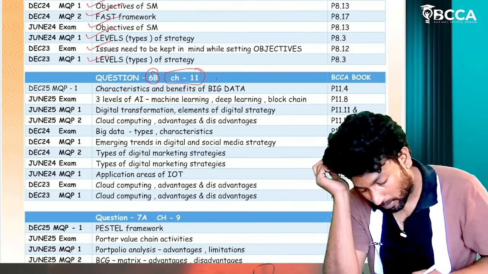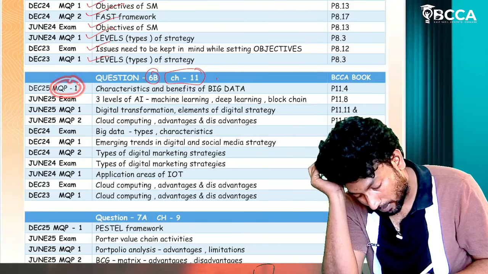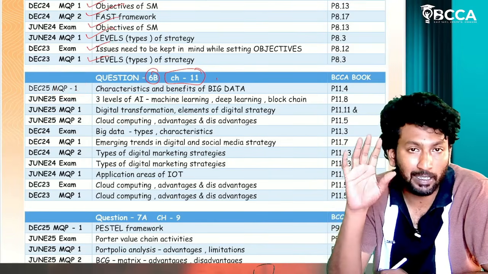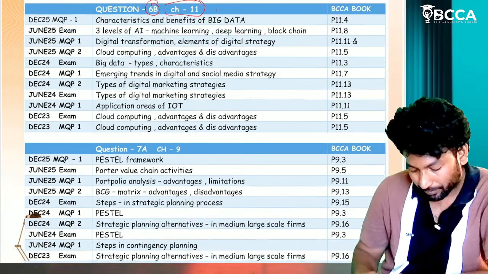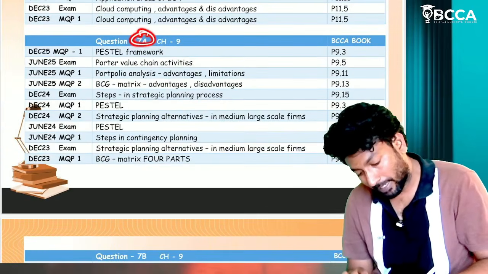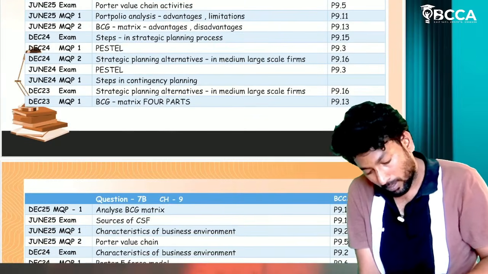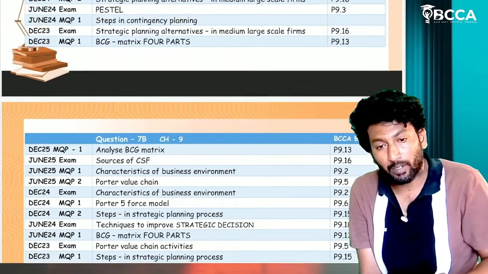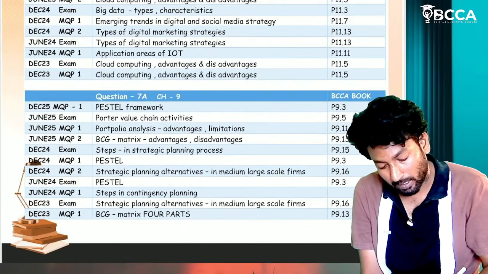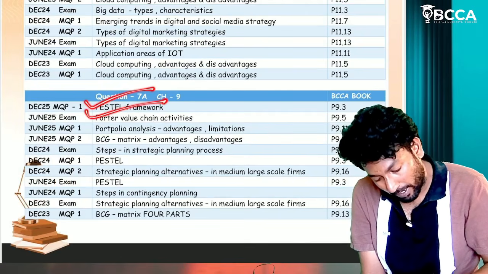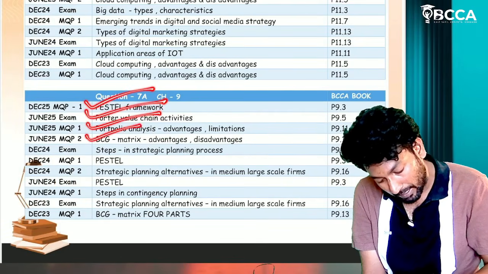Apart from that, for this attempt they have released only MQP 1; MQP 2 is not yet released. Now question number 7A is from chapter number 9, and 7B is also from chapter number 9 only. What concepts are being asked? From chapter number 9: PESTLE framework, Porter value chain, portfolio analysis, BCG matrix.